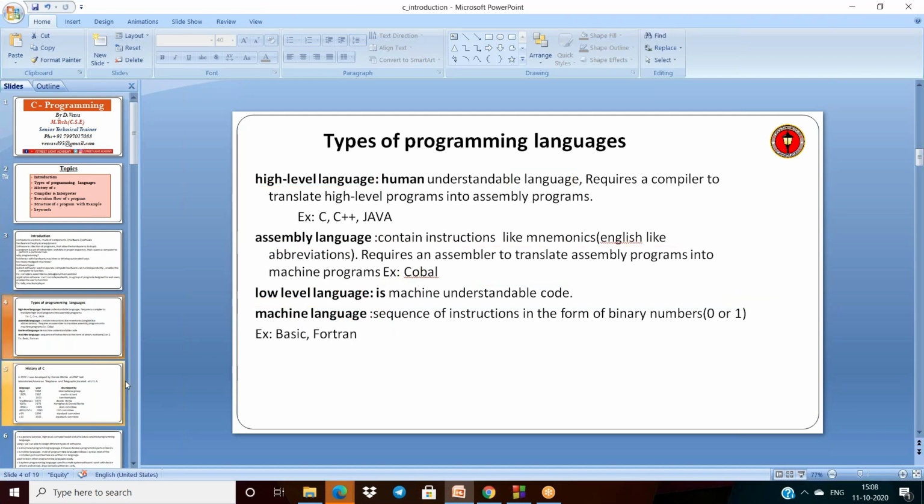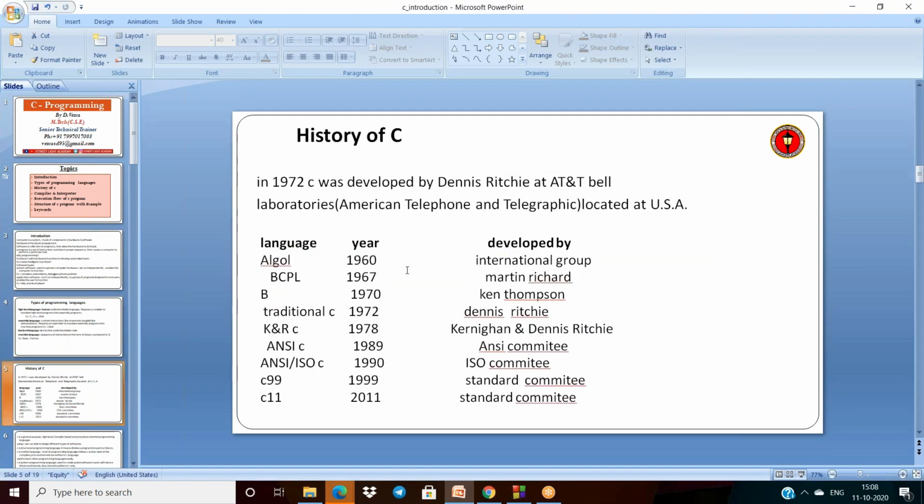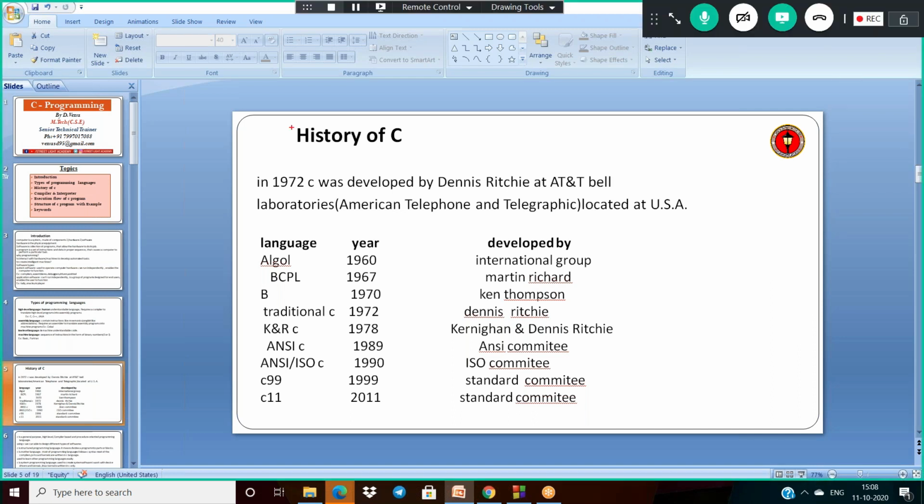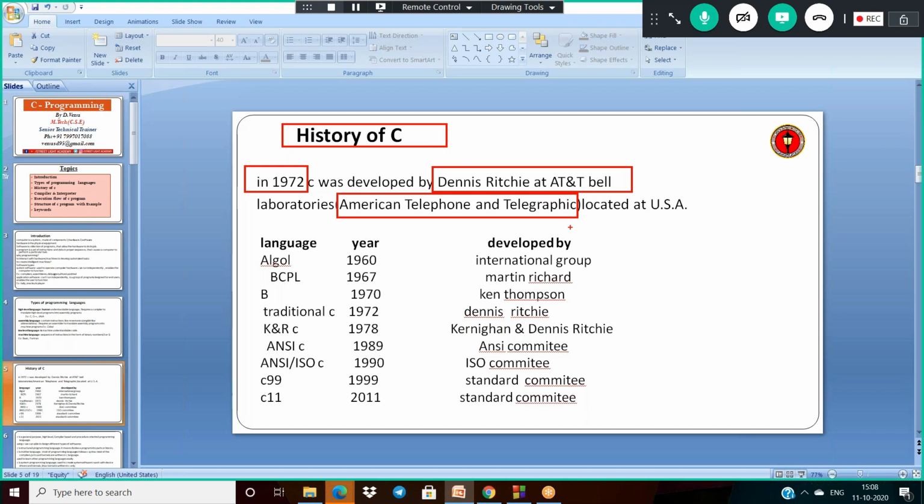Now, actually when was the C language introduced? That is the history of C. If you see the history of C, the C language was introduced in 1972. It was developed by Dennis Ritchie, the scientist, at AT&T Bell Laboratories. AT&T means American Telephone and Telegraph. In that lab, Dennis Ritchie developed the C language.